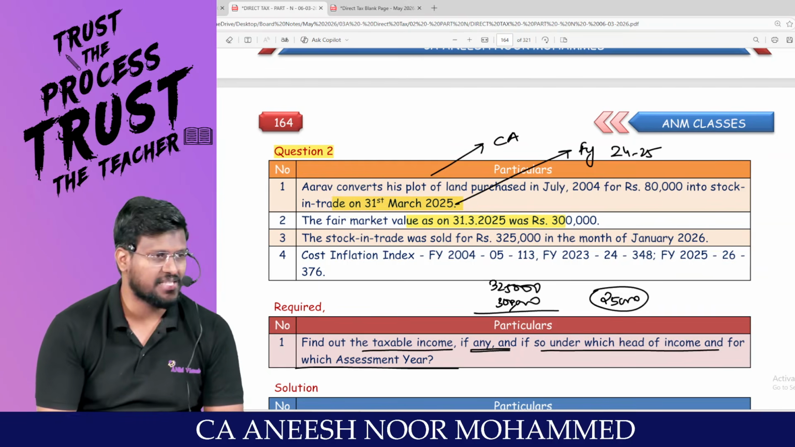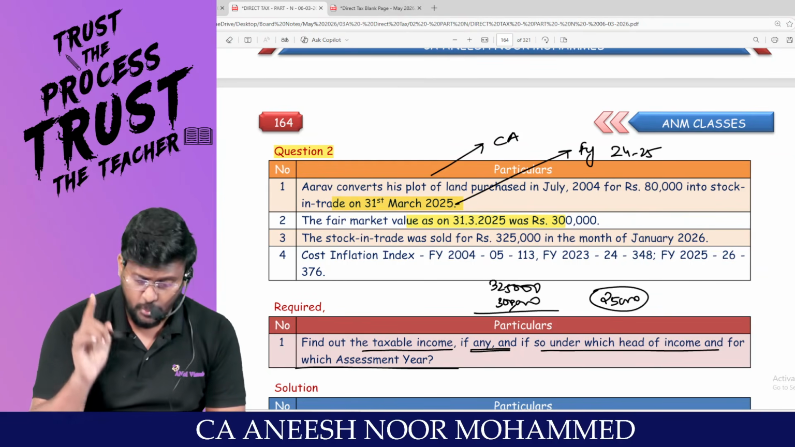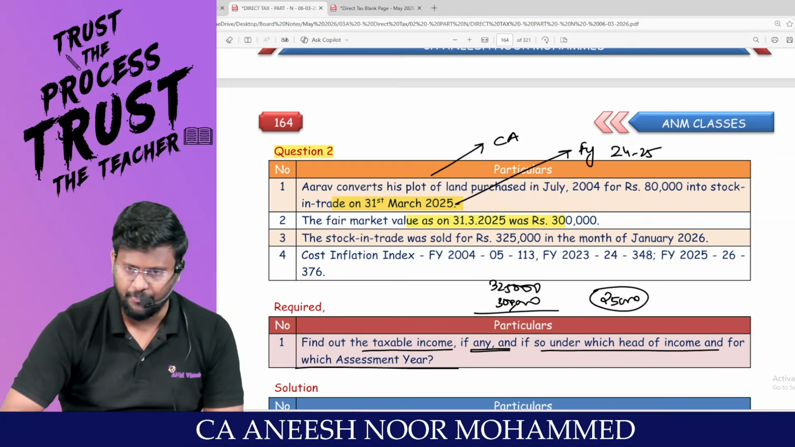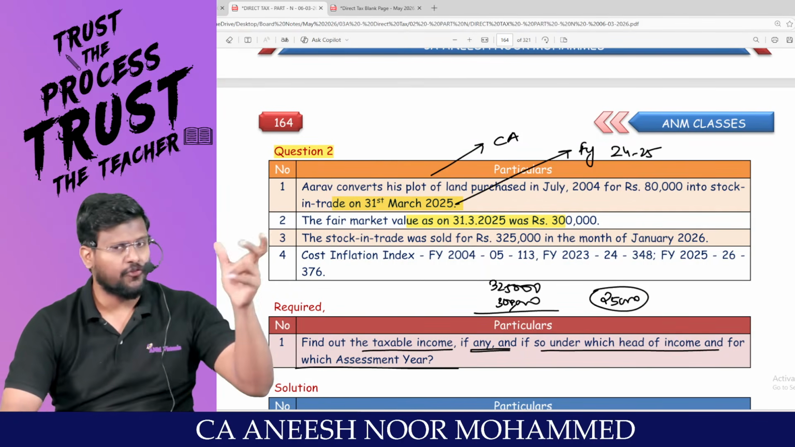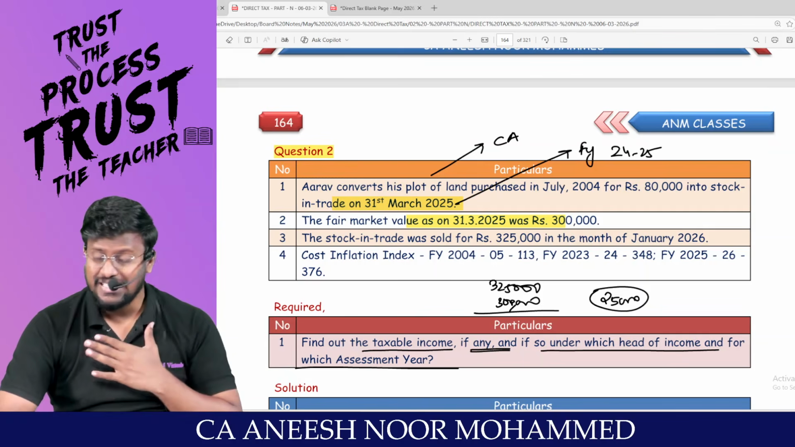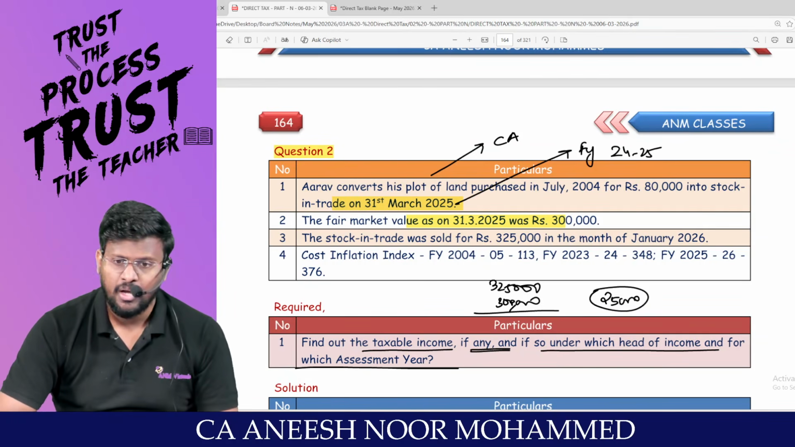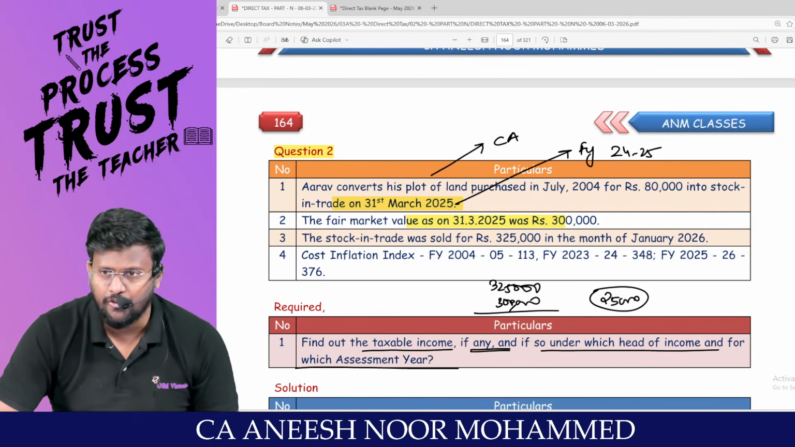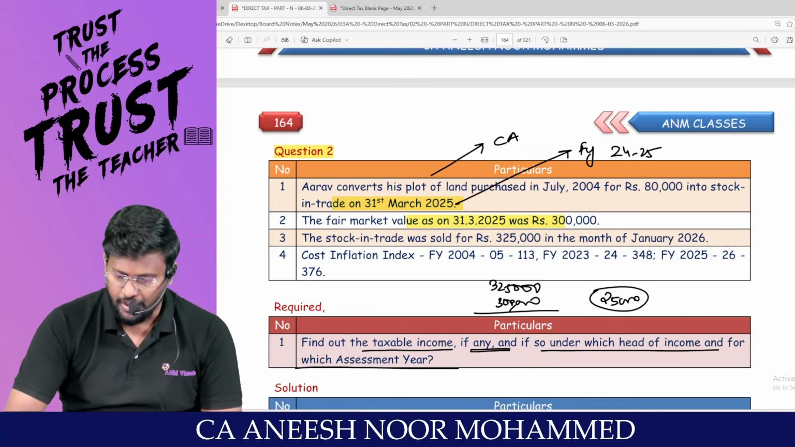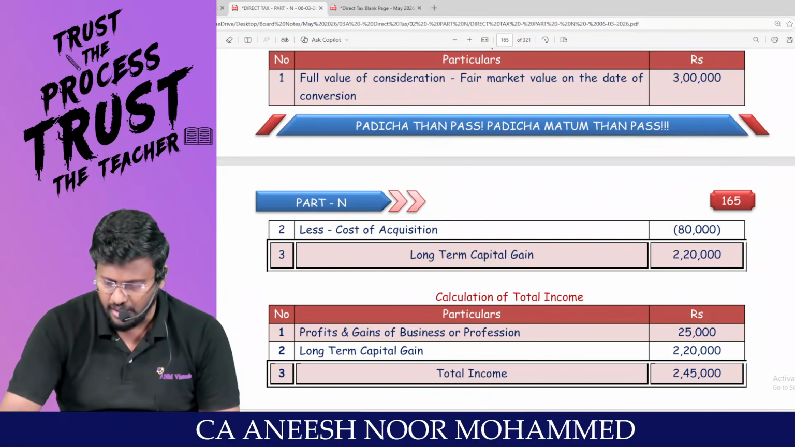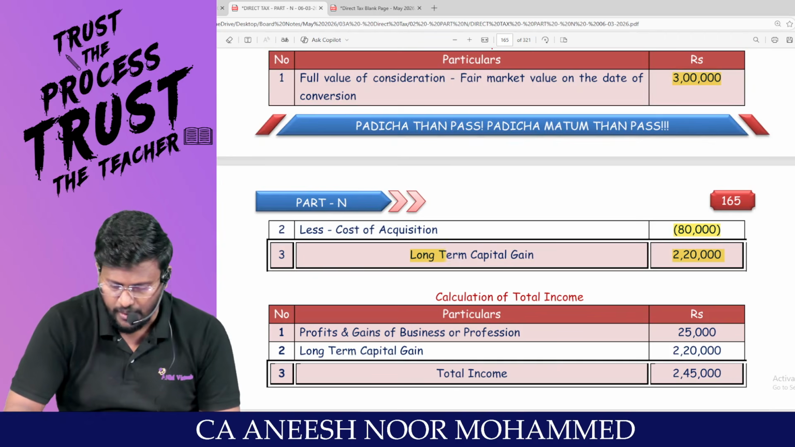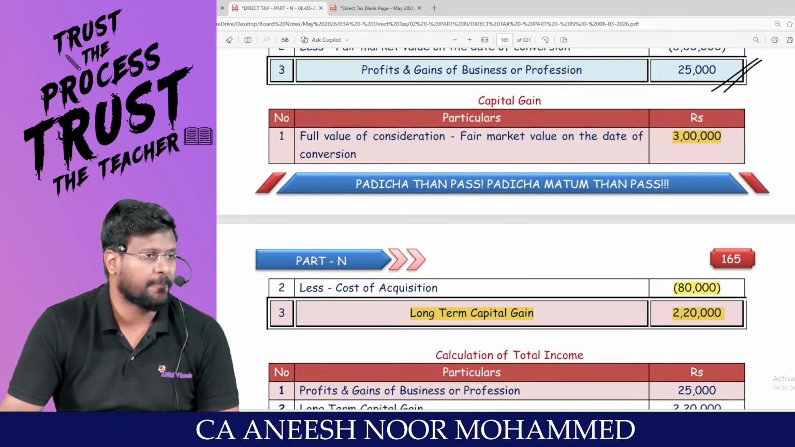31/3/2025 means financial year 24-25. Am I right? Financial year 24-25 is the year in which the amendment happened. In that, is it after July or before July? After July, there is no question of the benefit of indexation. So from this 3 lakh, just reduce the 80,000. That's 3 lakh minus 80,000, and 2,20,000 will be the capital gain.